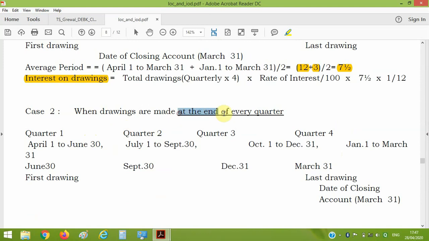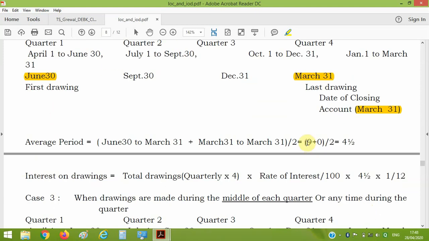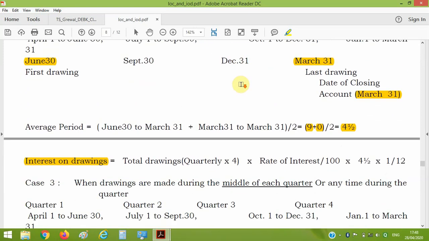If the partner is drawing at the end of every quarter, in the first quarter he will withdraw the amount on 30th June. For the second quarter it will be 30th September. For the third quarter it will be 31st December. For the last quarter it will be 31st March. So first drawing is here and last drawing is here. We are closing accounts on 31st March. So the time period will be, for first drawing 9 months, for last drawing 0 months. Divided by 2, the average is 4.5. This is the formula if a partner withdraws at the end of each quarter.